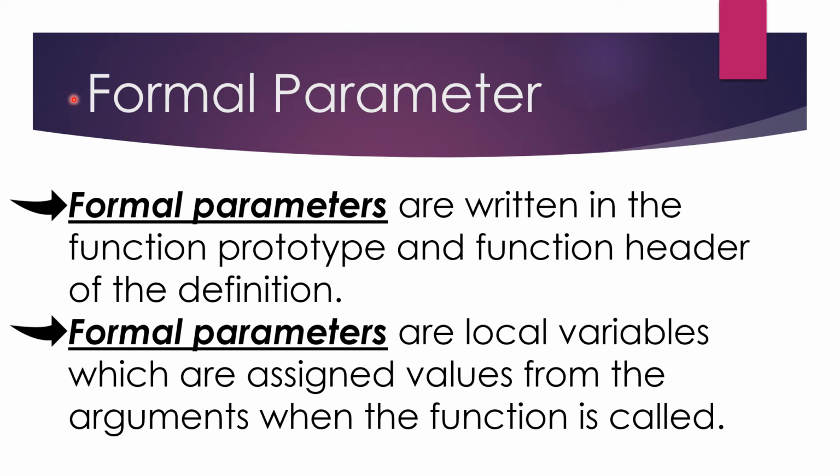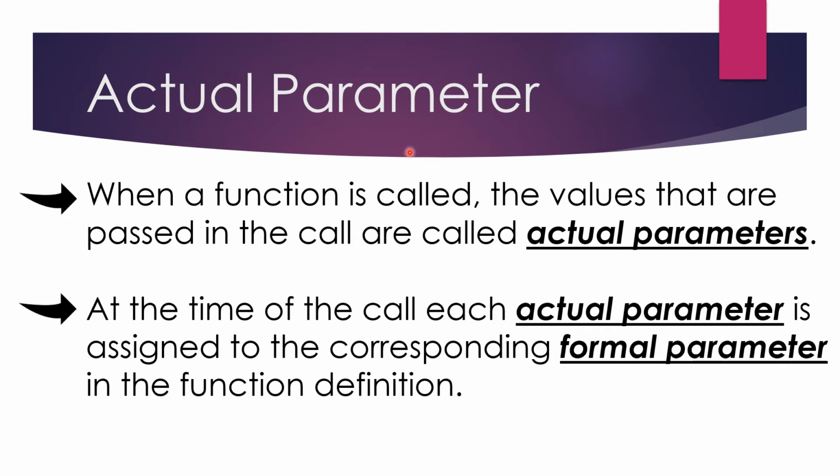Now let us see what a formal parameter is. Formal parameters are written in the function prototype and function header of the definition. Formal parameters are local variables which are assigned values from the argument when the function is called. You must be thinking about what I have said. We will understand this by a program. First, let us see what the actual parameter is.